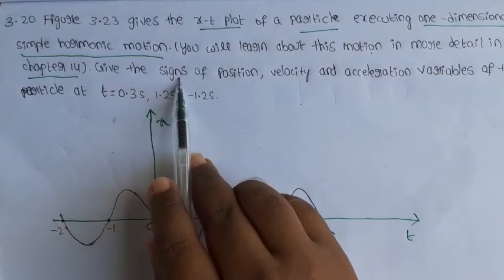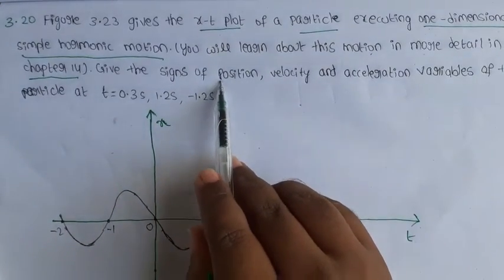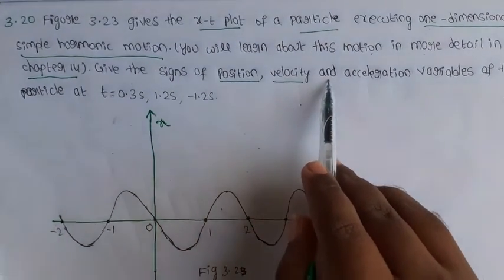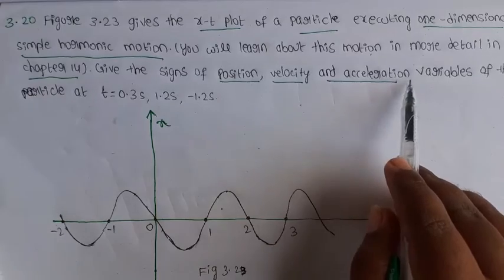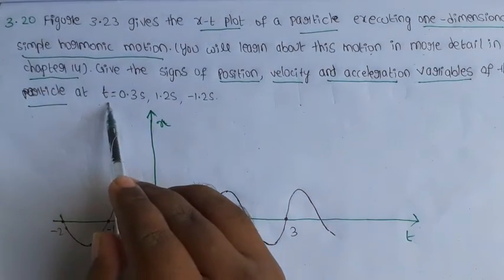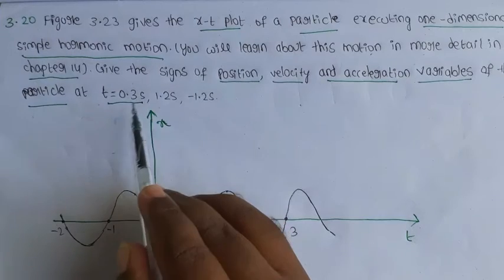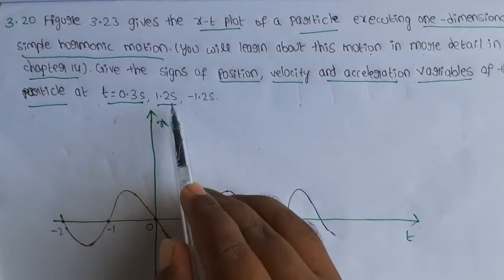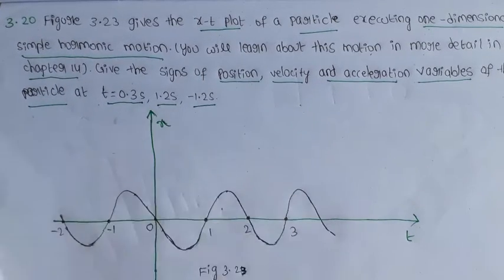Give the signs of position, velocity and acceleration variables of the particle at t equal to 0.3 second, 1.2 second, minus 1.2 second.